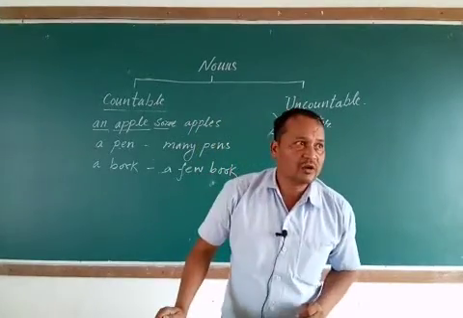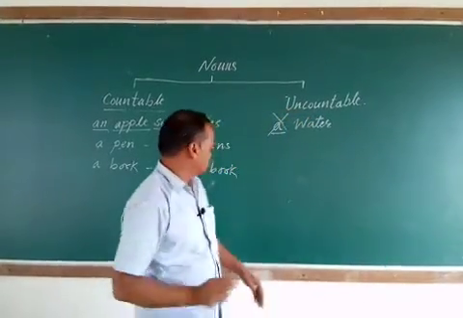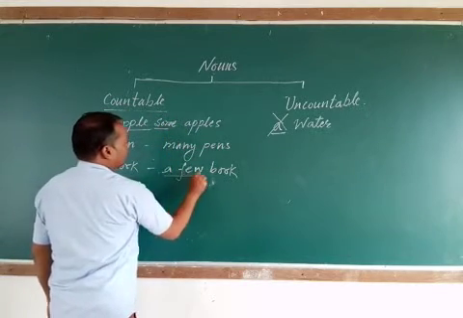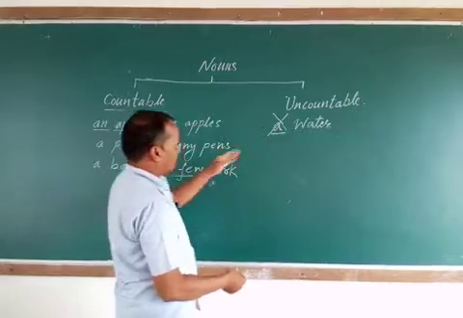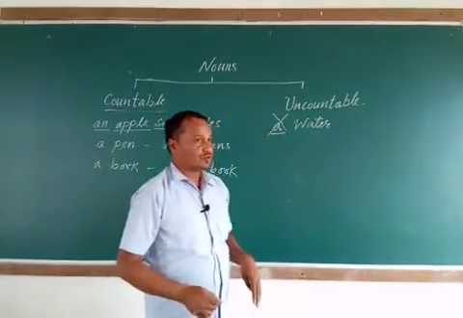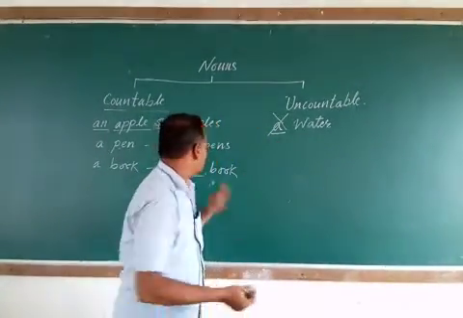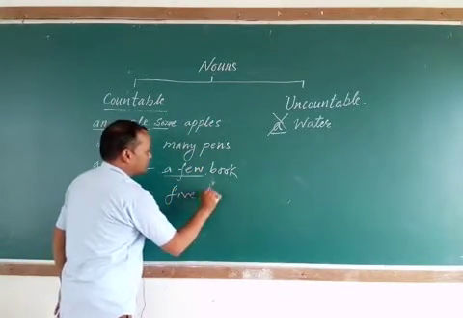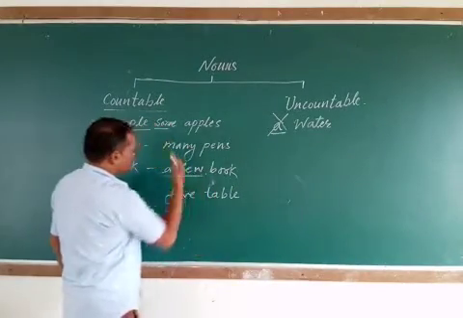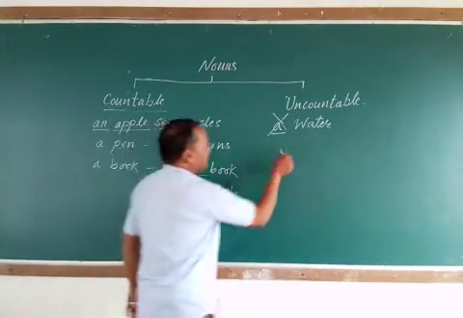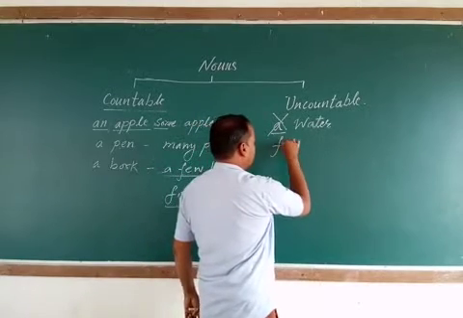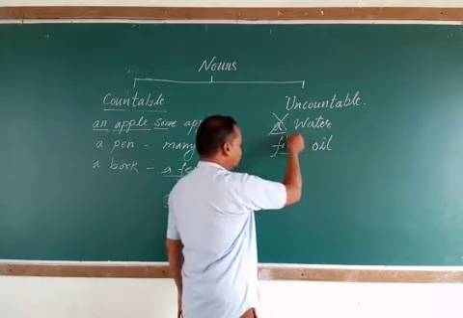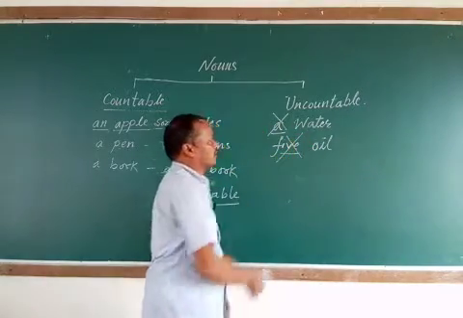So before an uncountable noun you cannot use these words, a few, the article a or an, or a number. Like you can say 5 books or 5 tables in countable nouns, but you cannot write 5 oil. If you write 5 oil, that is incorrect.